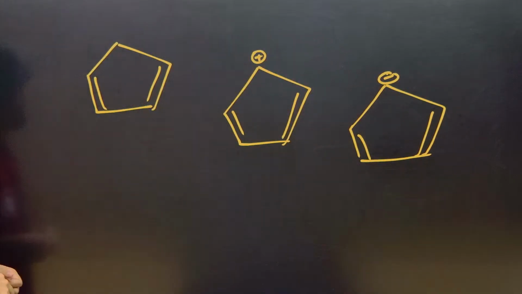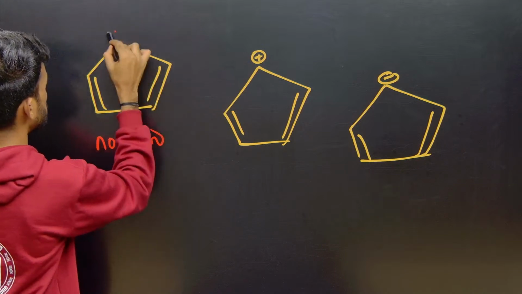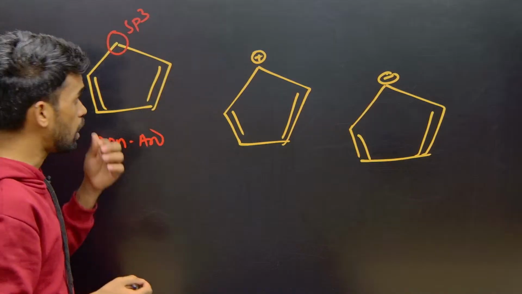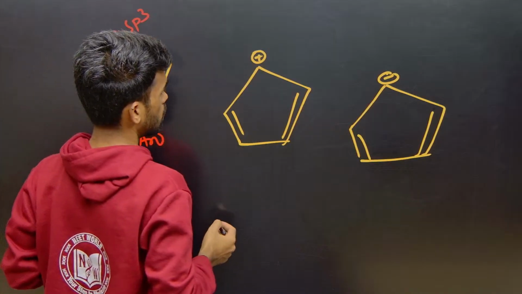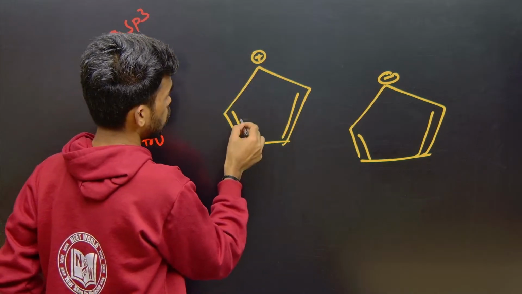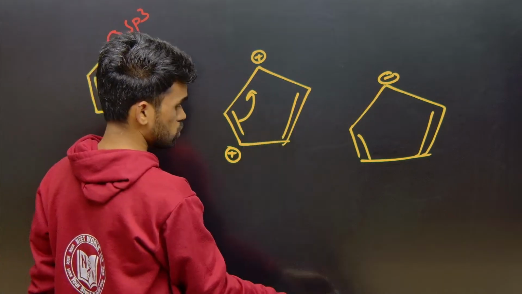Tell me. First one is non-aromatic. Non-aromatic. Yes, this is sp3. Next. All are sp2 hybridized. All of them are sp2 hybridized. Okay, sp2 hybridized. Next. And then conjugation takes place like this. For positive charge it comes like that. Complete conjugation is possible.